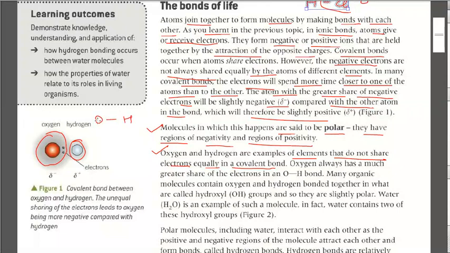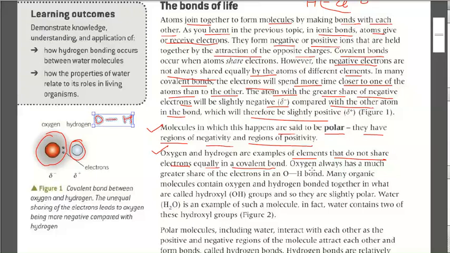Oxygen, being more electronegative, will capture more electrons, so the electrons are more towards oxygen than hydrogen. Therefore, there is a negative charge on oxygen, and hence on hydrogen there is a positive charge.